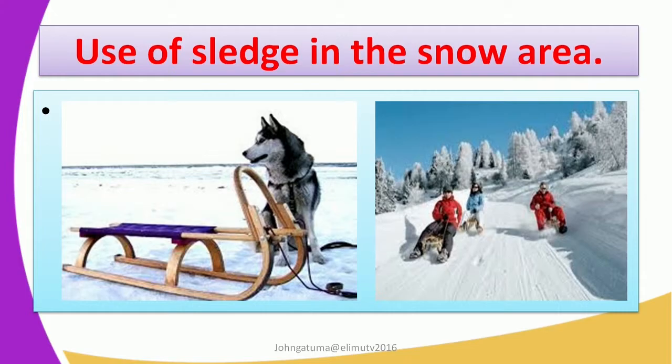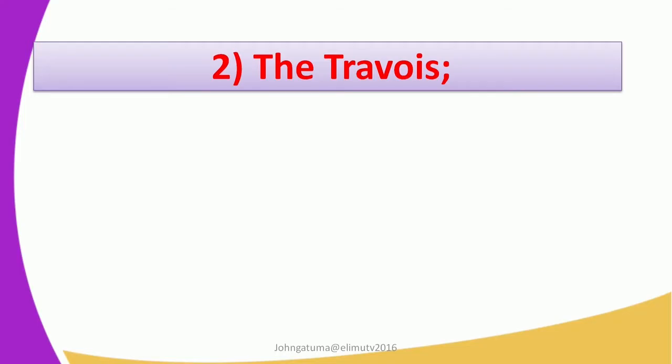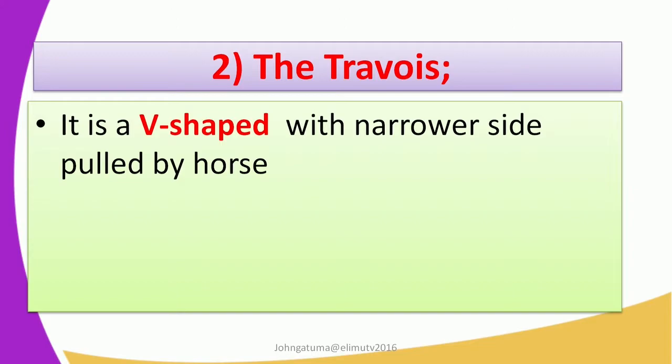So the second wheelless vehicle that we have in history is the Travois. Travois is another wheelless vehicle, and the Travois is usually V-shaped with a narrow side, pulled by a horse or a dog, and it has got a broader side that was dragged along the ground.